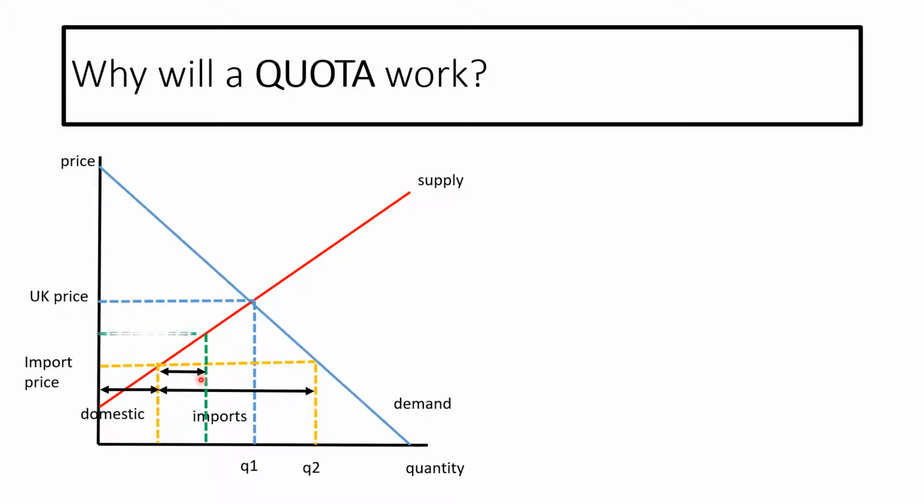Now, theoretically, it will have pushed up the price to a new level, but the domestic suppliers will not be able to gear up to that because it takes ages to make steel and have new people enter the markets. So quotas can cause a huge amount of problems for businesses because they simply can't get hold of the stuff and it isn't fair. However, it is a very tangible way of saying how much can be imported into a country.